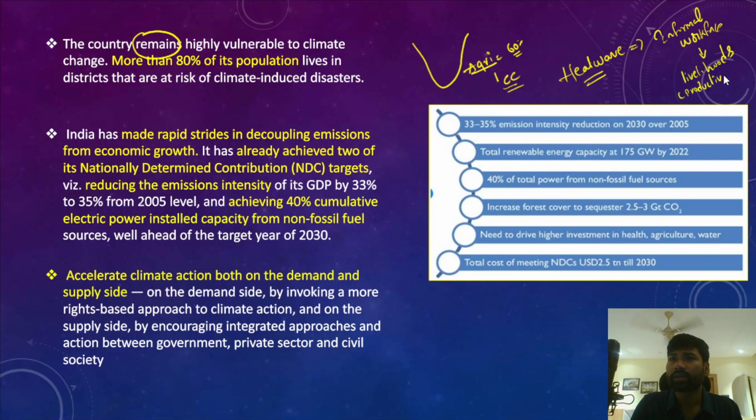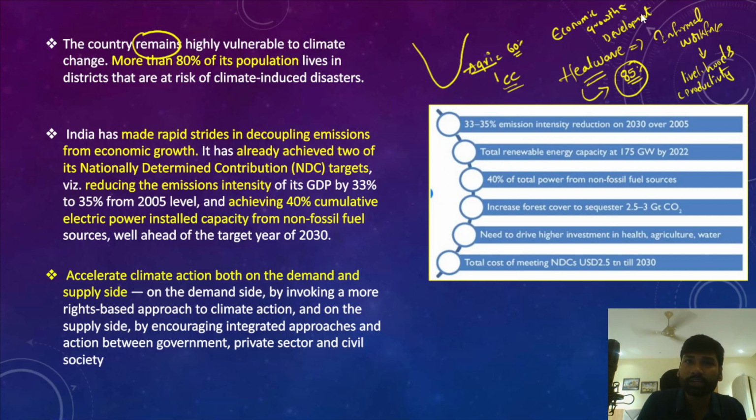Overall, if you can understand, in India's economy 80%, 85% of its total workforce is in the informal sector. So the informal sector is highly vulnerable to heat wave like conditions. Therefore, there is also a chance of reducing the level of economic growth and economic development in India due to the adverse impact of climate change and associated events.